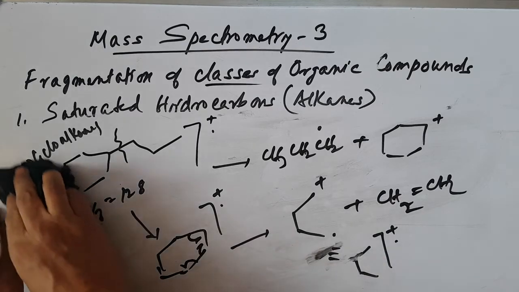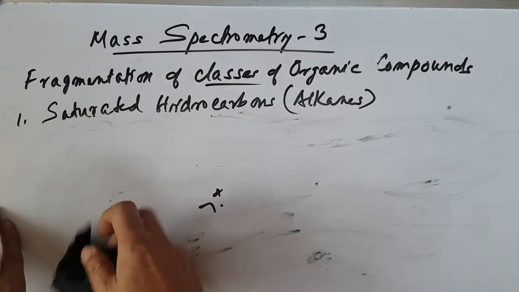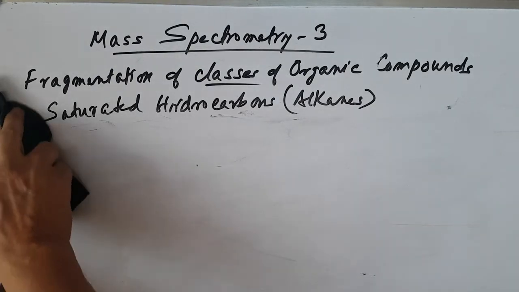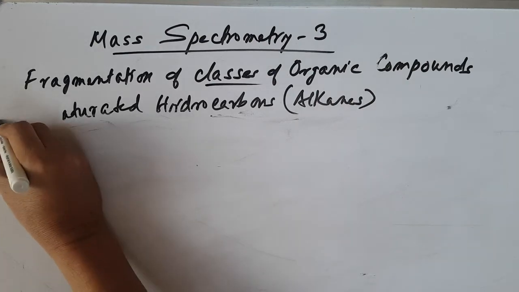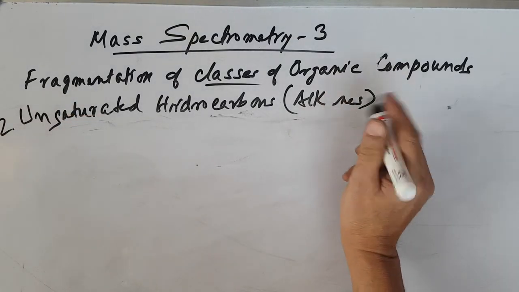Now let's come to the second one, unsaturated hydrocarbons, so you can say alkenes.